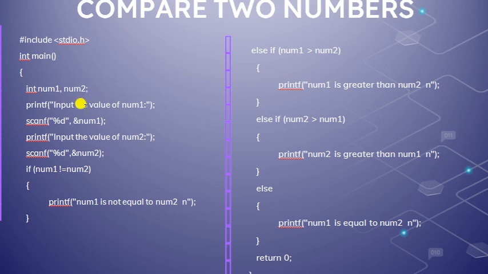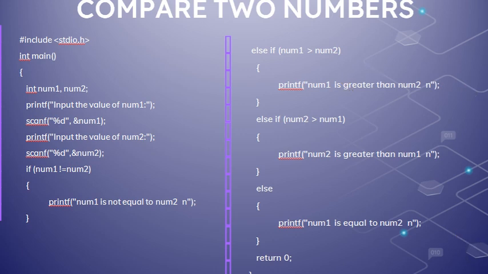We will be asked to input the value of num1. So we will input the first value, then input num2, another number. Then it will check num1 not equal to num2, then it will print num1 is not equal to num2. Otherwise it will check num1 is greater than num2, then it will print num1 is greater than num2. Otherwise it will check num2 is greater than num1 and print like that. Otherwise it will print num1 is equal to num2. So this is an example for else if ladder.